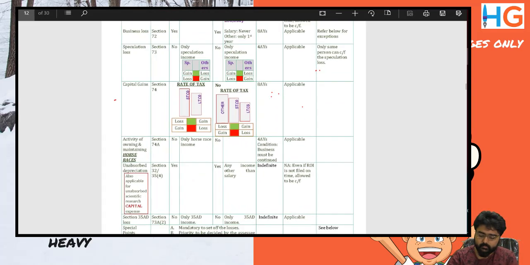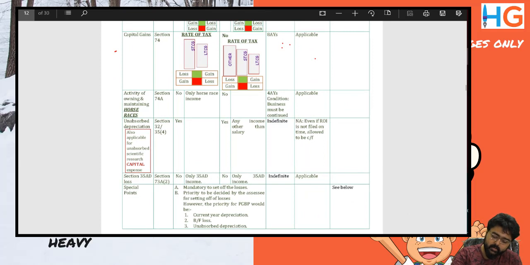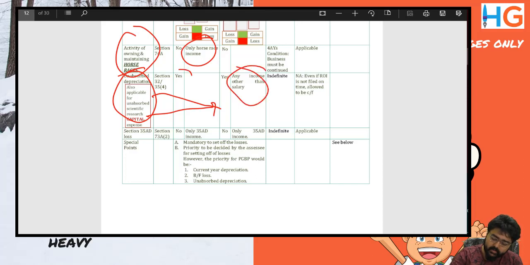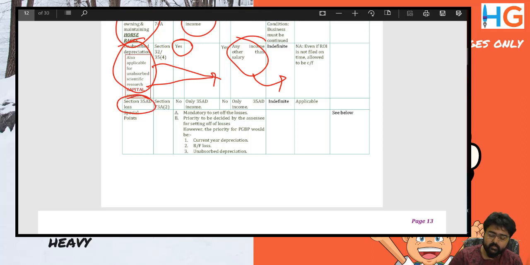Activity of owning, maintaining horse races. Only horse races income, so intra-head is also not allowed. Unabsorbed depreciation, it is free. Unabsorbed depreciation and scientific research capital expense, both are allowed against any head of income against any year except salary. Okay. Section 35AD income, intra-head is allowed, inter-head is allowed other than salary. Section 35AD, inter-head or intra-head both are not allowed. Okay.